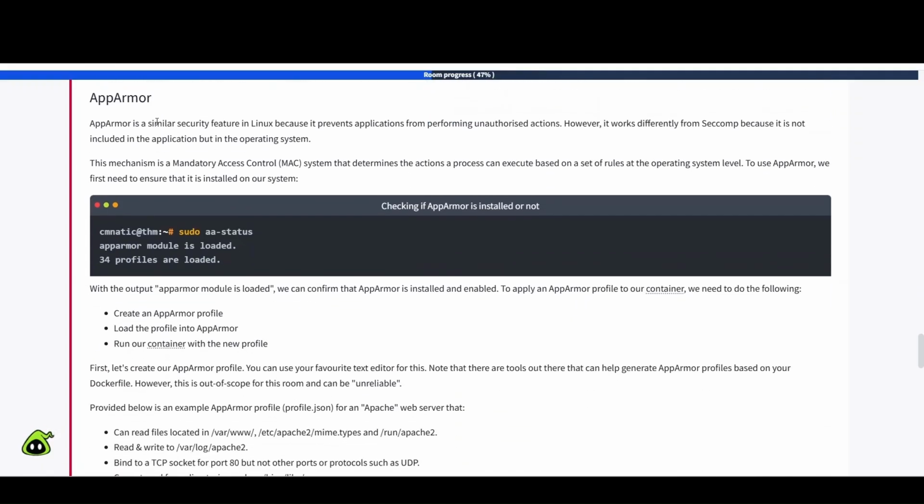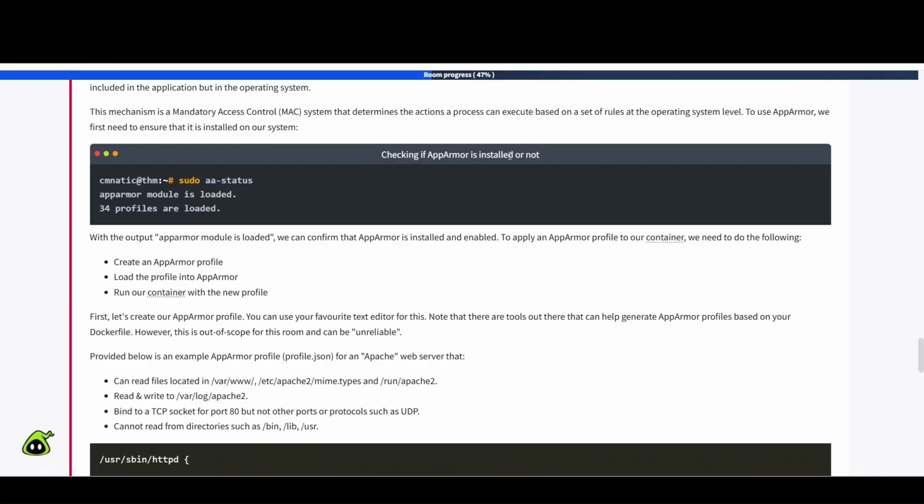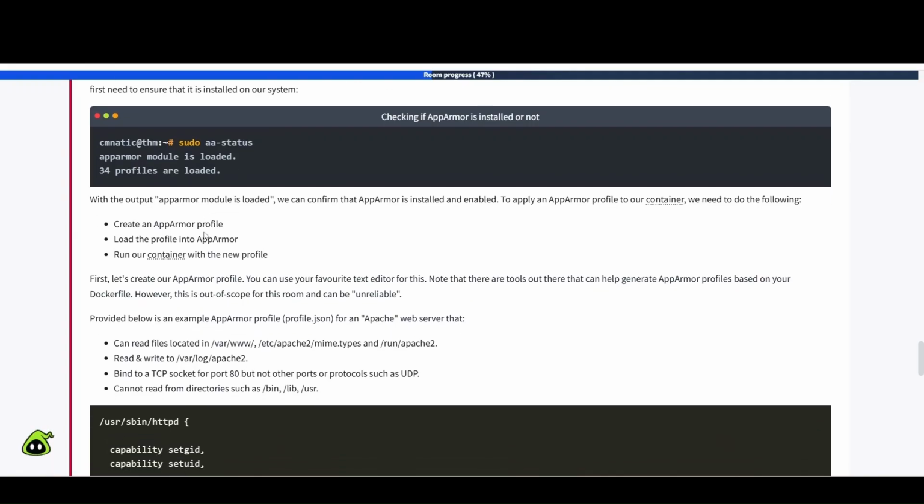Okay, AppArmor. AppArmor is a similar security feature in Linux because it prevents applications from performing unauthorized actions. However, it works differently from seccomp because it is not included in the application but in the operating system. This mechanism is a mandatory access control, or MAC, system that determines the actions a process can execute based on a set of rules at the operating system level. To use AppArmor, we first need to ensure that it's installed on our system. So it says checking if AppArmor is installed or not. sudo aa-status. AppArmor module is loaded, 34 profiles are loaded. With the output AppArmor module loaded, we can confirm that AppArmor is installed and enabled.